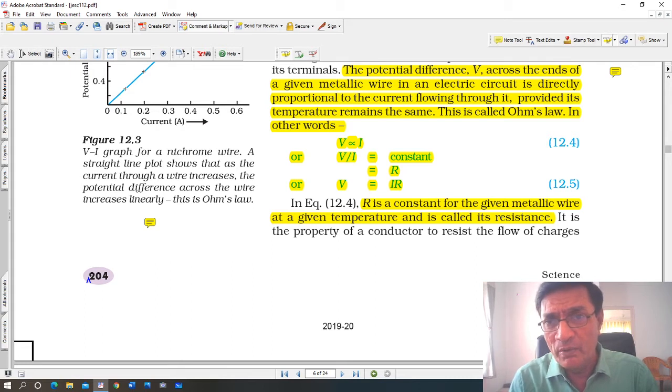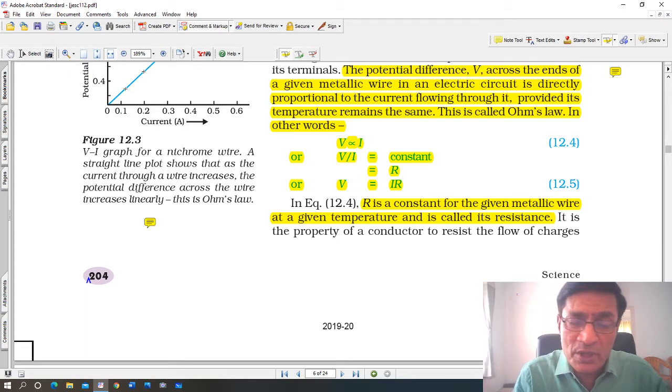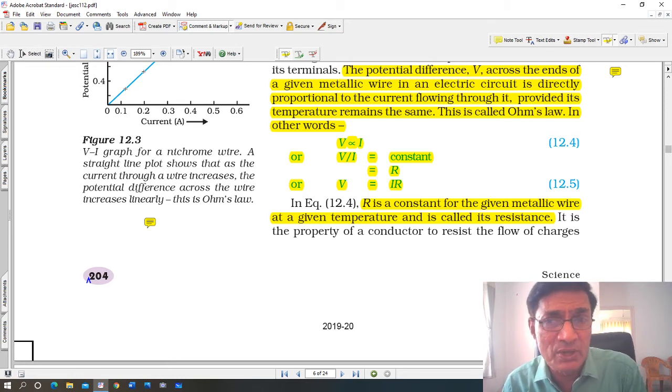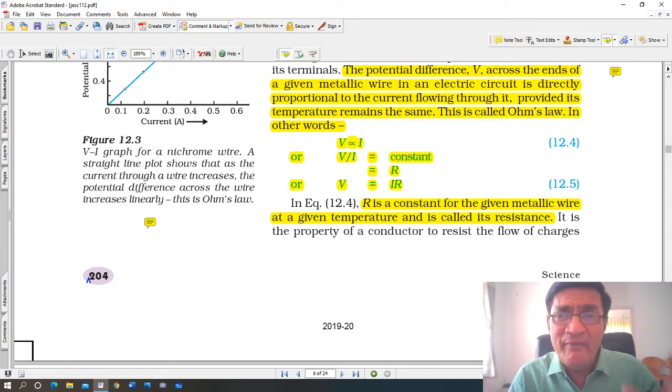नाइक्रोम वायर. ओके, उसके लिए कॉपर वायर अगर उसकी जगह पे इफ यू यूज अ कॉपर वायर द वैल्यू ऑफ आर वुड बी डिफरेंट. If you use aluminum wire, the value of R would be different. In fact, different materials, different conductors have different resistivity. We'll come to that topic later on. Resistivity. What is resistivity? Every single material, copper, aluminum, and so on, they have resistivity. That resistivity shows whether it's a good conductor or a poor conductor.